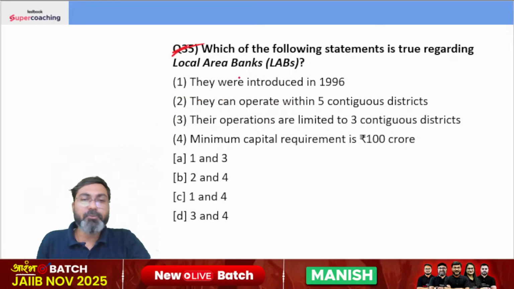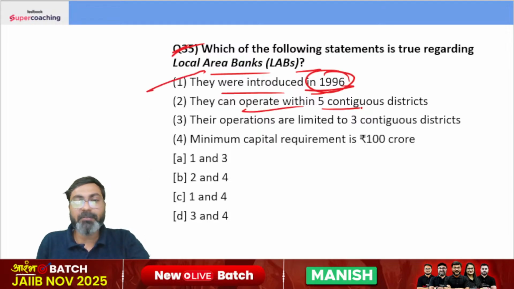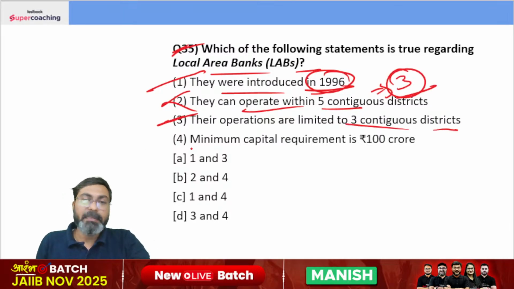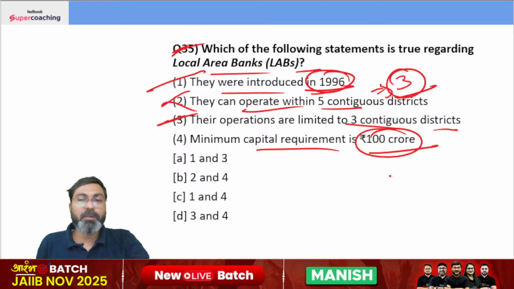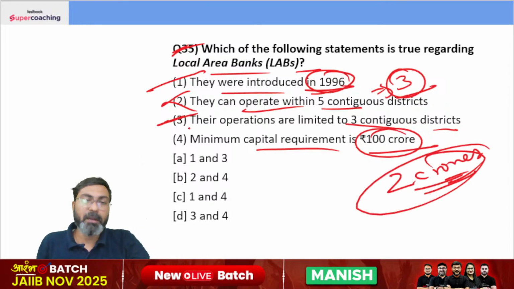Which of the following is true regarding local area banks? They were introduced in 1996. Yes. They can operate within 5 contiguous districts. No, they can operate within 3 contiguous districts, which makes the third statement absolutely correct. The minimum capital requirement is not 100 crore, it is 2 crores. 2 करोड़ रुपए की है मिनिमम कैपिटल रिक्वायरमेंट, 100 करोड़ की नहीं है. द करेक्ट आंसर इज 1 and 3.